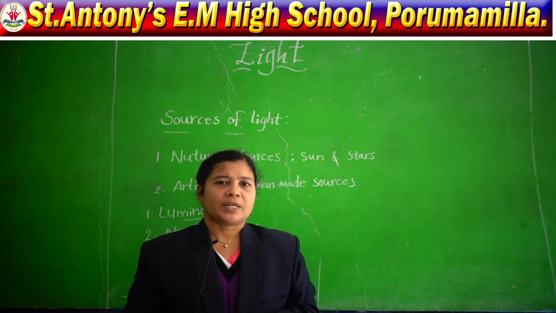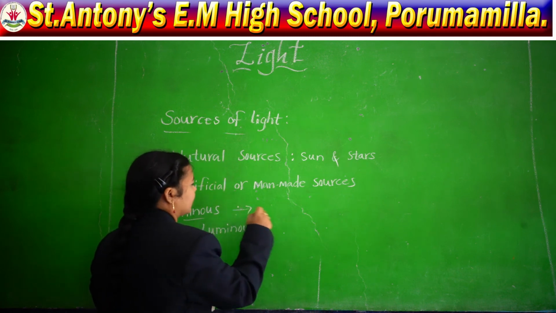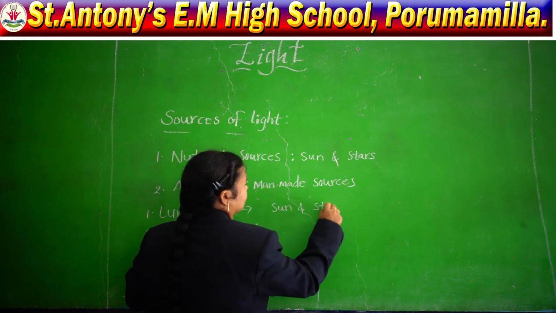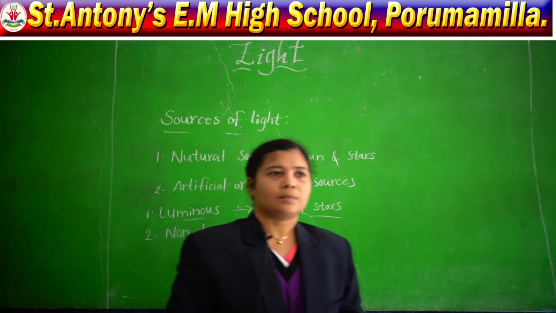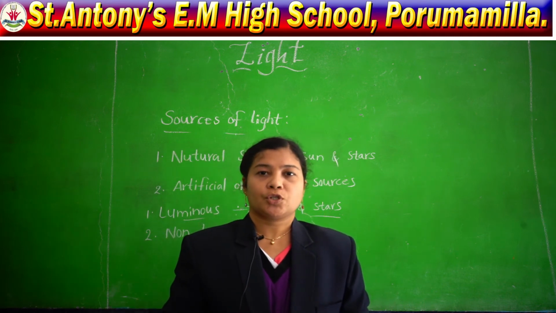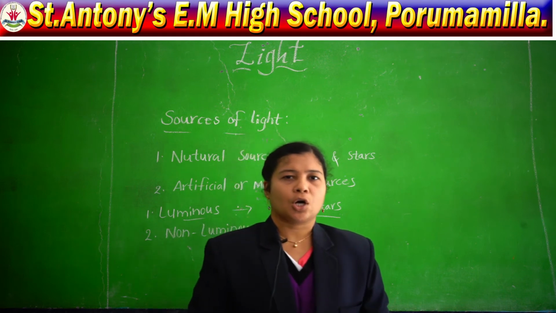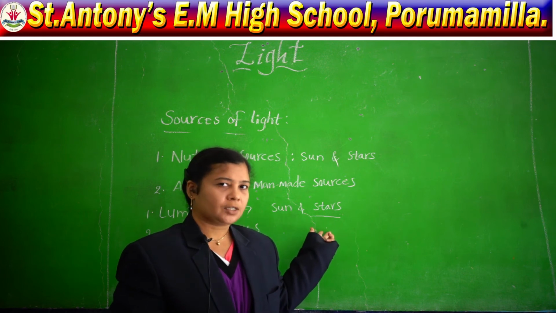So, luminous bodies are the bodies like sun and stars, which produce their own light, and they can give the light to us.